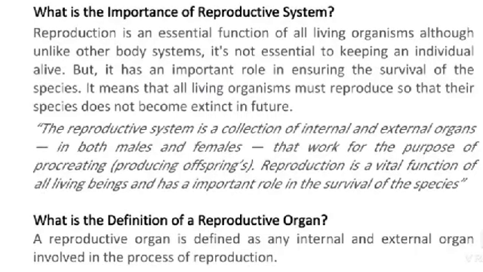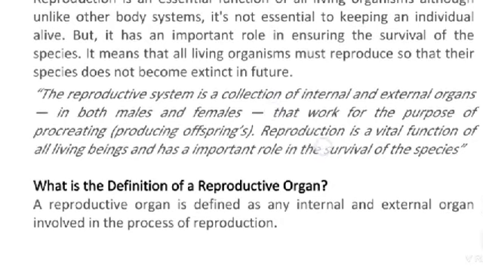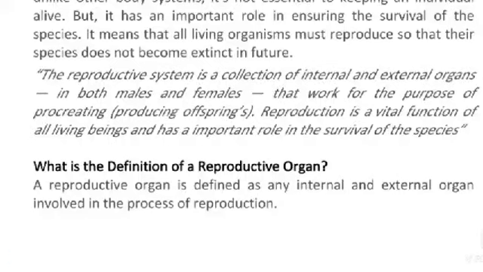It means that all living organisms must reproduce so that their species does not become extinct in future. The reproductive system is a collection of internal and external organs in both males and females that work for the purpose of procreating, producing offspring.